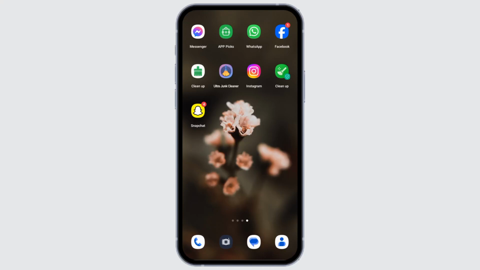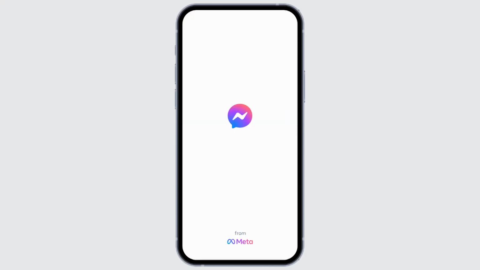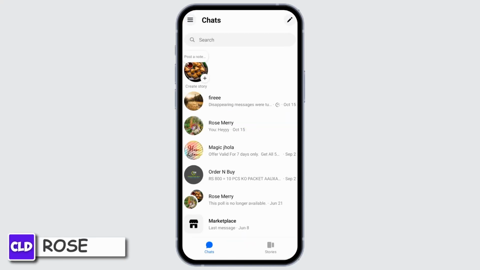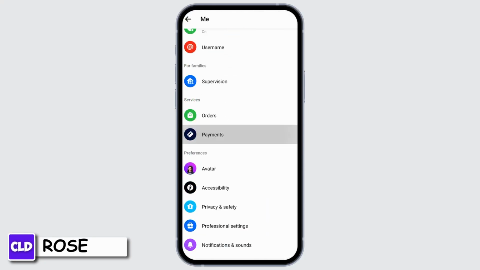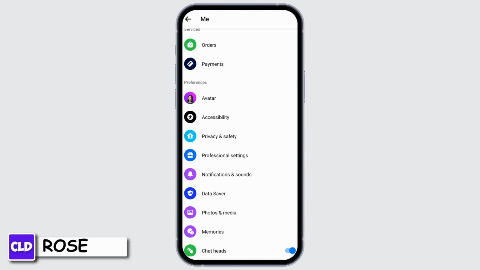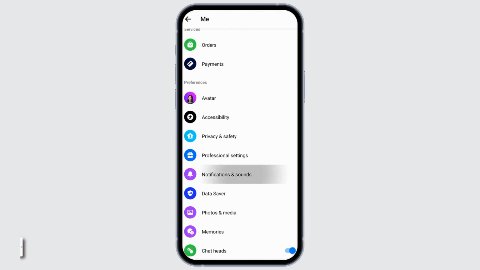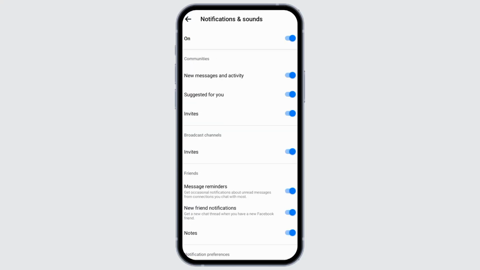First, open Messenger app on your device. Sign in to your account. Tap three-line icon at top left corner of the screen. Choose the gear icon at top right corner. Scroll down. Access notifications and sounds option and open it. Make sure to toggle the button on for notifications and sound so you receive alerts for calls and messages.